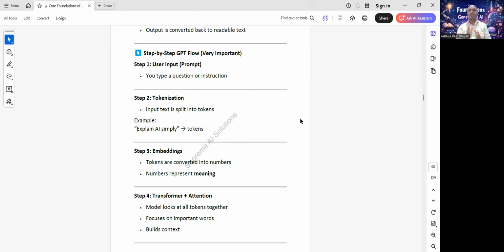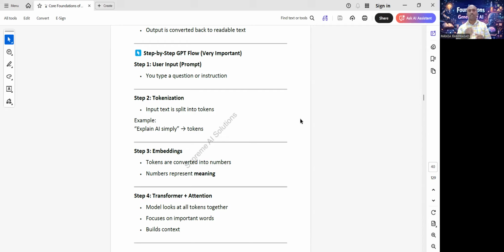Step two, tokenization. Now, GPT breaks your text into simple pieces. These pieces are called tokens. Example: explain AI simply.